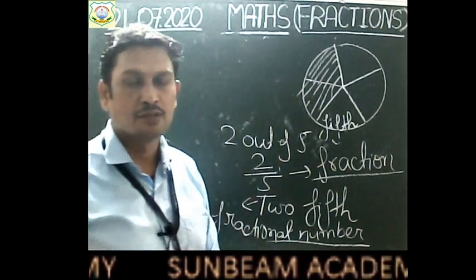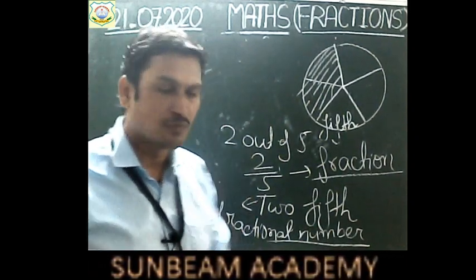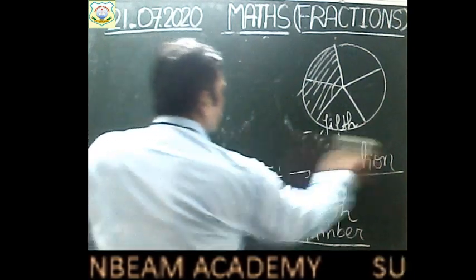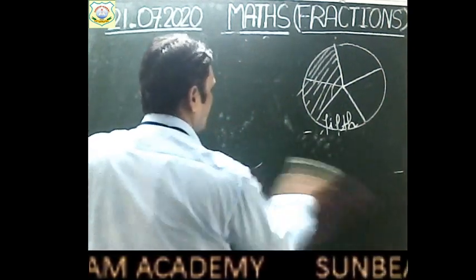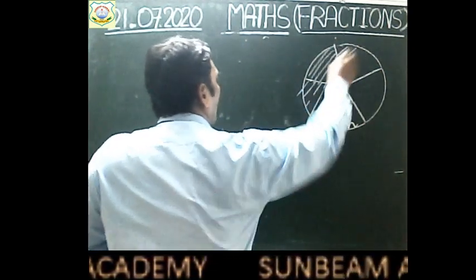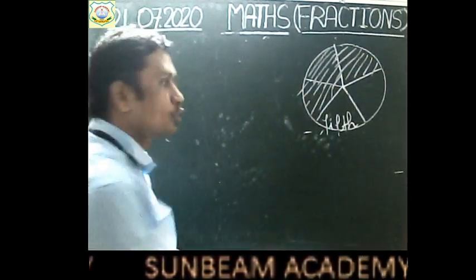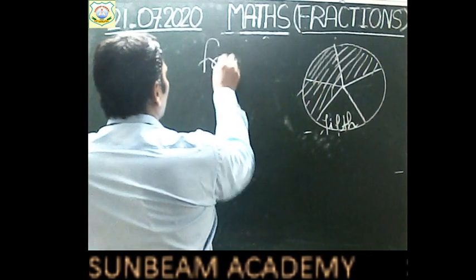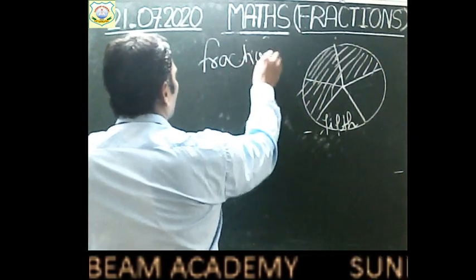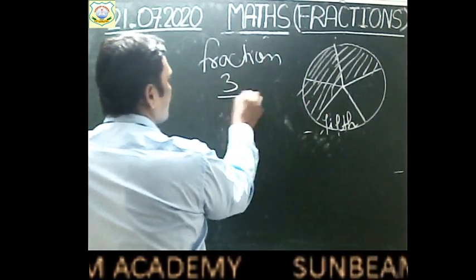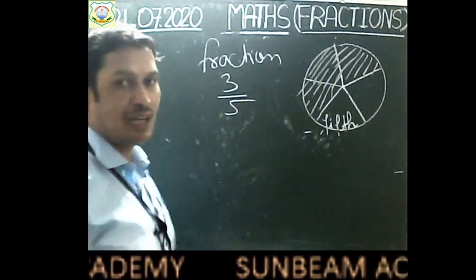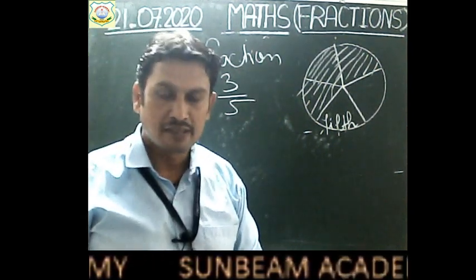Right children? So 2 fifth is the fractional number. Suppose you have received 3 parts out of these 5 partitions. Right? So your fraction will be 3 by 5, 3 out of 5. Right children?